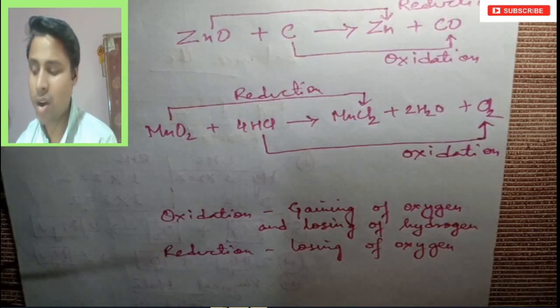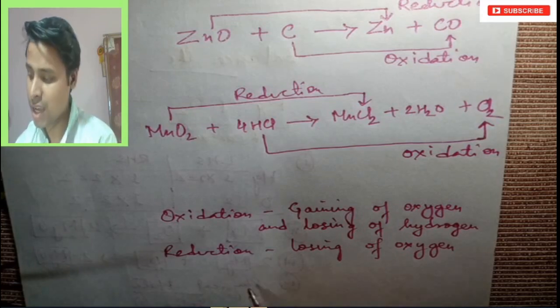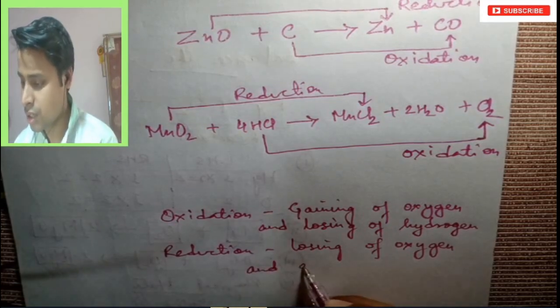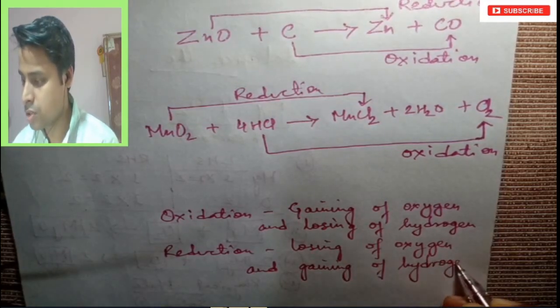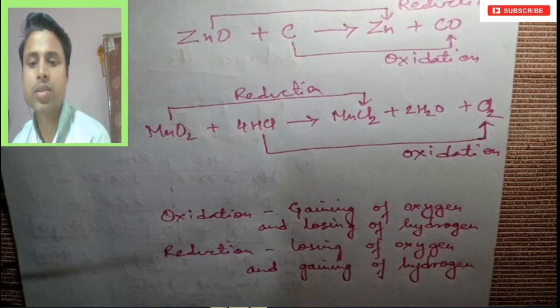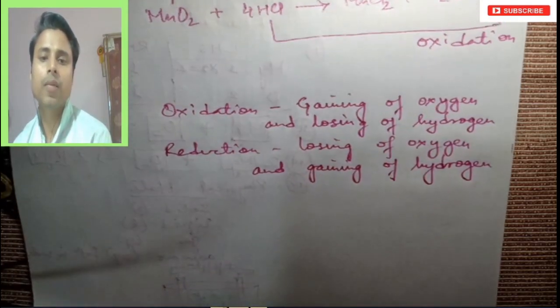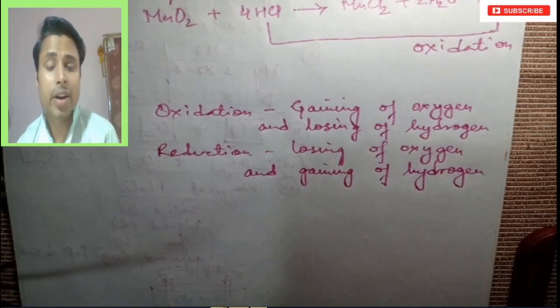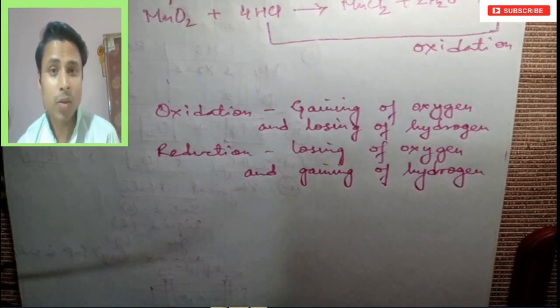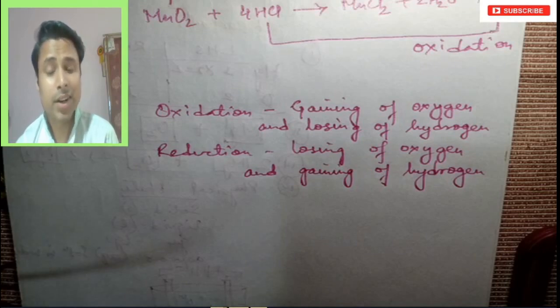And the same here, it will be opposite: losing of oxygen or gaining of hydrogen is known as the reduction process. So this is oxidation and reduction process, right? Likewise oxidation and reduction process takes place. I hope you are clear with this.